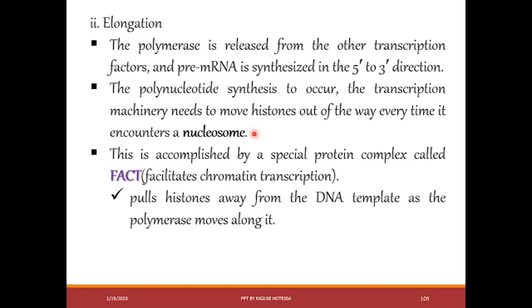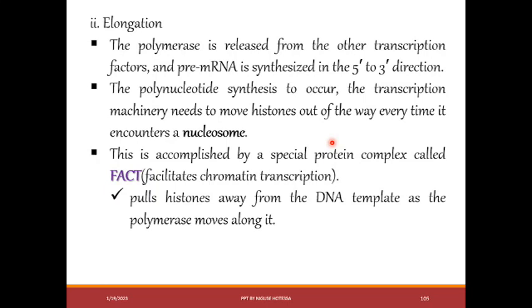Mind you, in the case of eukaryotic, the process is very, very complex because in the nucleus, there is DNA and histone. DNA and histone are wrapped around each other. They are twisted. So, if that histone is not removed, transcription never begins. For that matter, the transcription machinery needs to move histone out of that point.